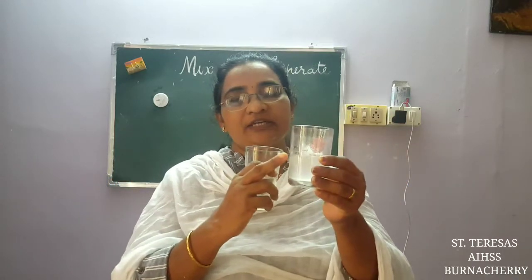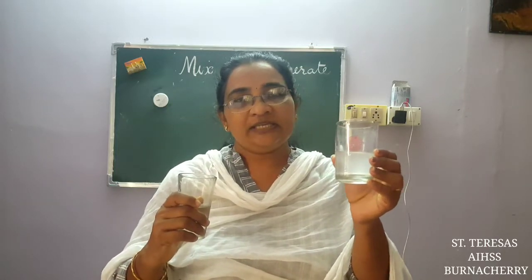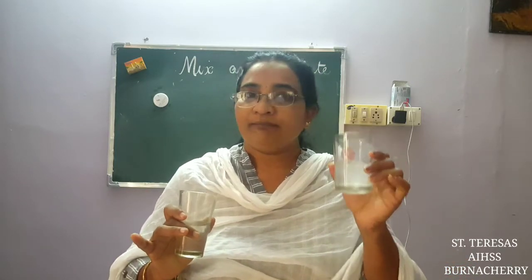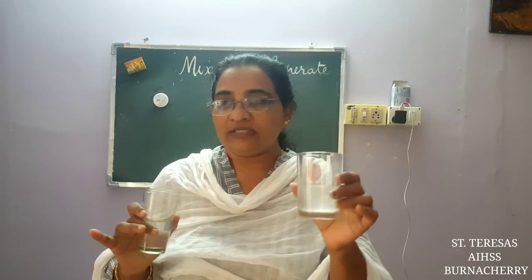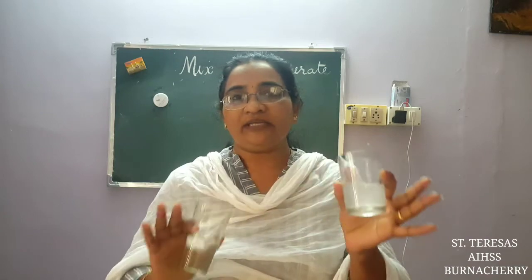In different parts, up here you will get clear water. Down below, you will get chalk powder. So the property is not distributed equally to all the parts of the mixture. Different parts, different properties. On top you will get clear water, down you will get pieces of chalk, isn't it?